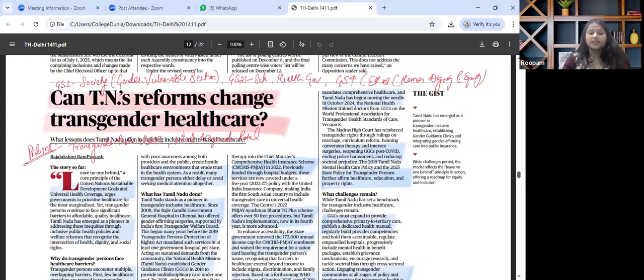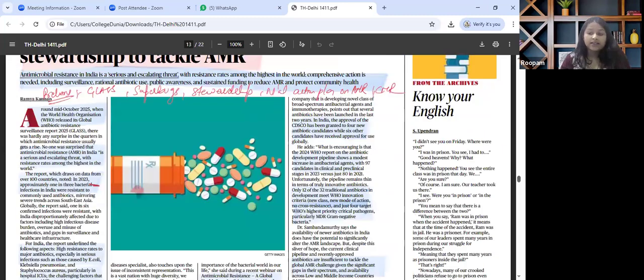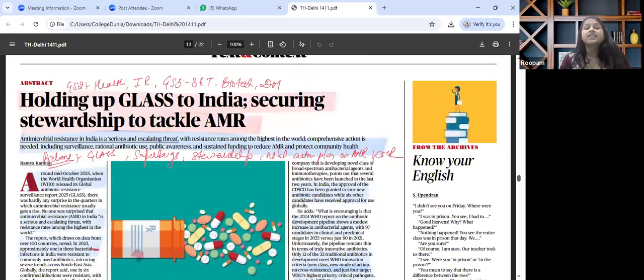The next important article that is there in the paper and that catches our attention is about holding up glass to India, securing stewardship to tackle AMR, relevant for GS Paper 2, Healthcare, International Organization, also GS Paper 3, Science and Tech, Biotech, Disaster Management, as it can be called as a public health crisis in the form of rising antimicrobial resistance cases.